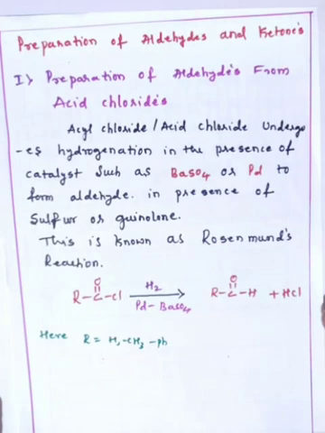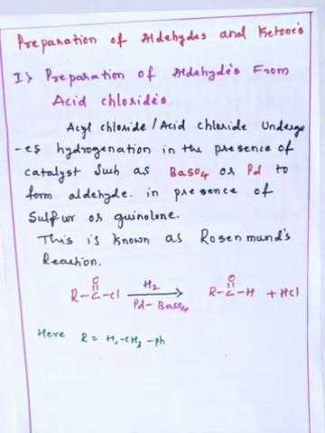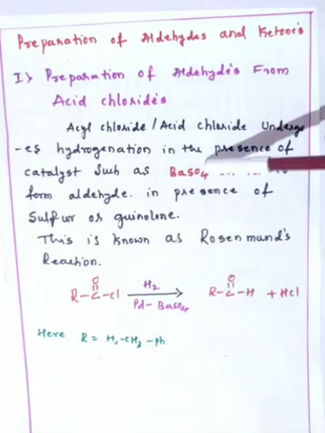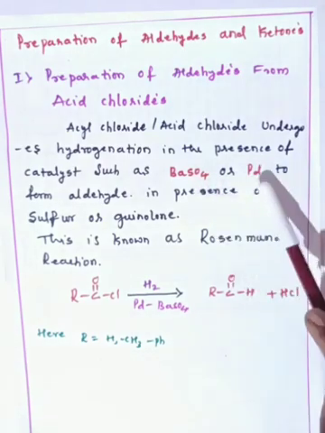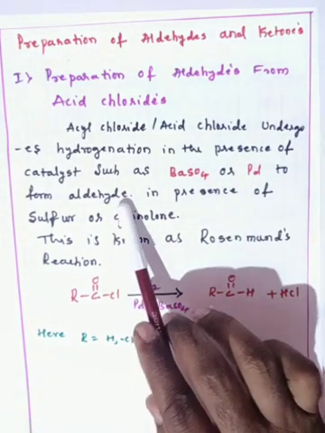Then the next point is the preparation of aldehydes and ketones by using acid chlorides and nitriles. First, the preparation of aldehydes from acid chlorides. Acid chlorides or acyl chlorides undergo hydrogenation in the presence of a catalyst such as barium sulfate or palladium, that is Pd, barium sulfate or palladium, to form aldehydes.